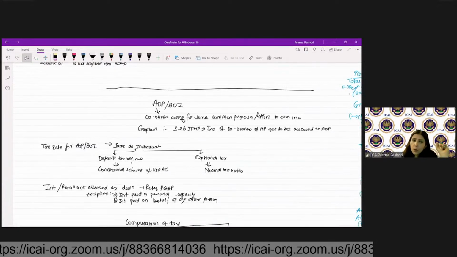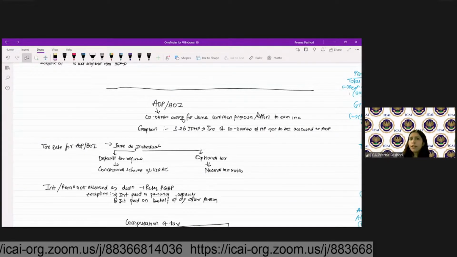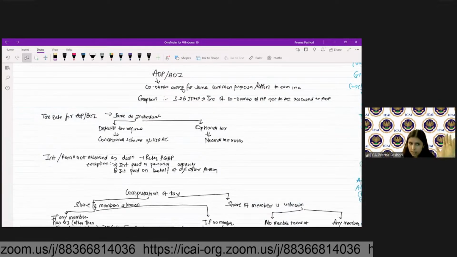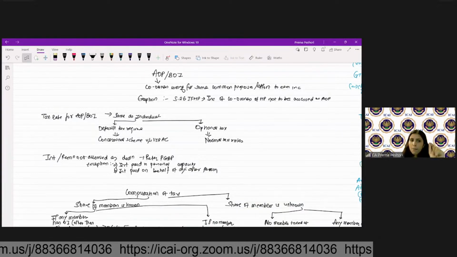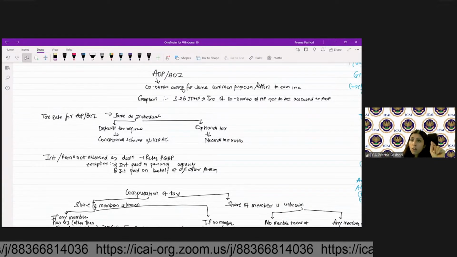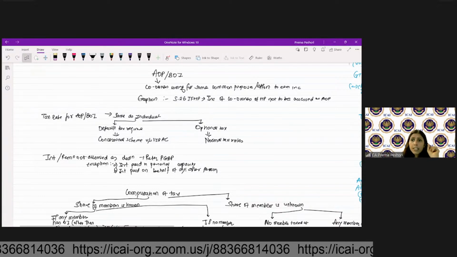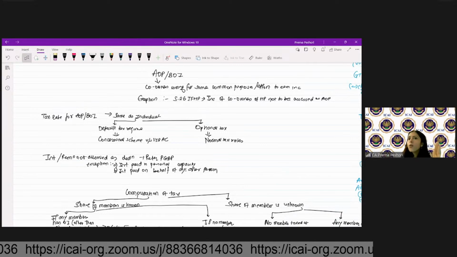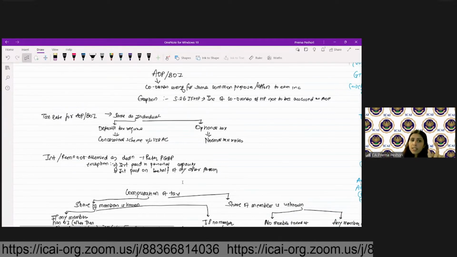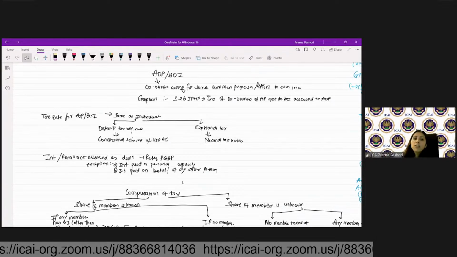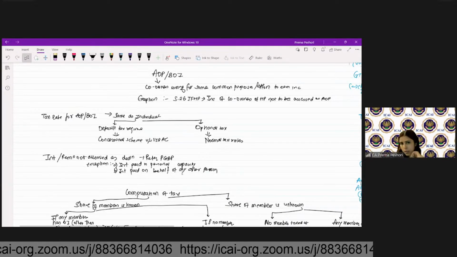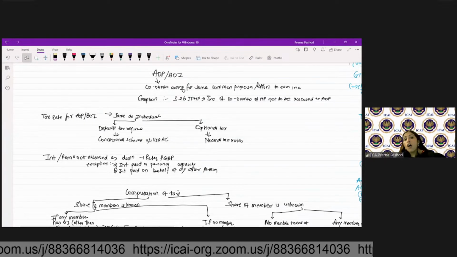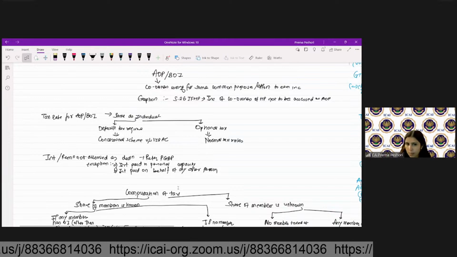Now tax rate for AOP or BOI is same as individual. You have the default tax regime, which is 115 BAC. You have the concessional tax regime. You have the optional tax regime, which is the normal tax rate. Interest or remuneration by the AOP to its members is not allowed as deduction. So unlike a partnership firm where the interest or remuneration is allowed as deduction, here it is not allowed. The exception is if you pay the interest in personal capacity or interest is paid on behalf of any other person. Because if you pay the interest in personal capacity, you're not paying it as a member of the AOP, or you are paying on behalf of another person who is not a member of the AOP.